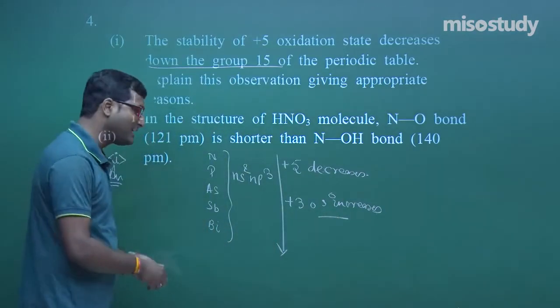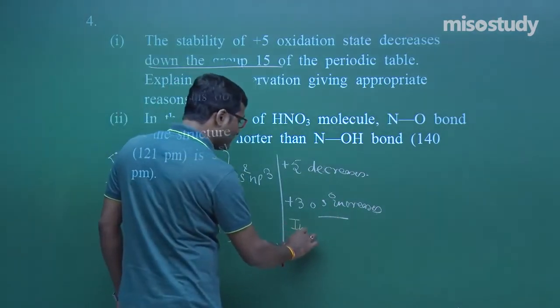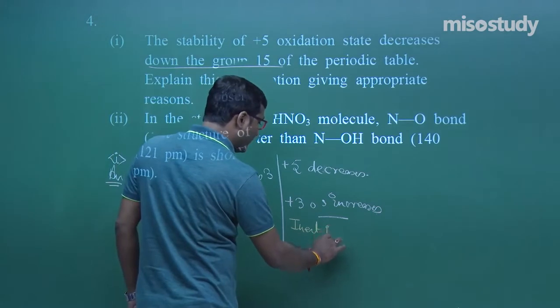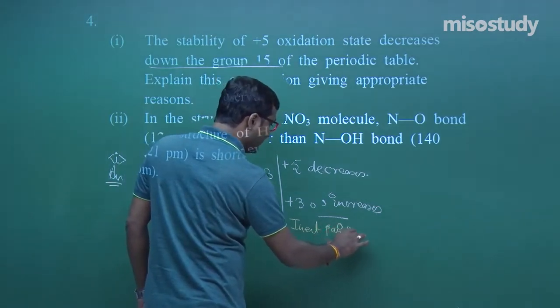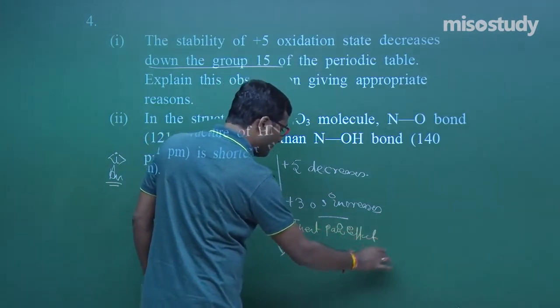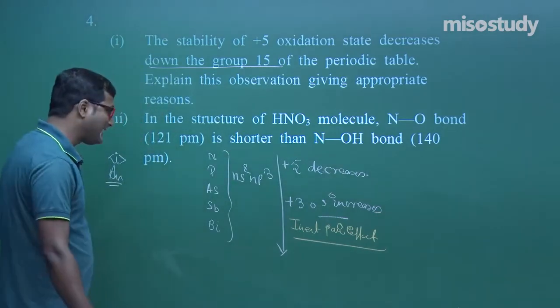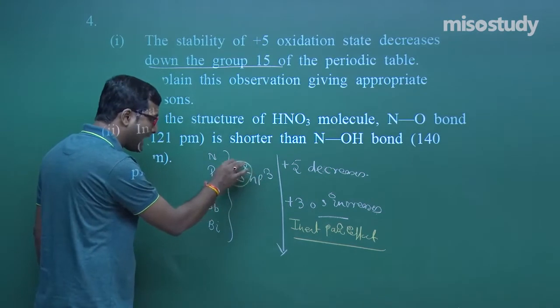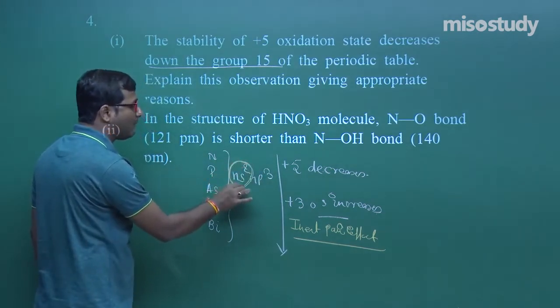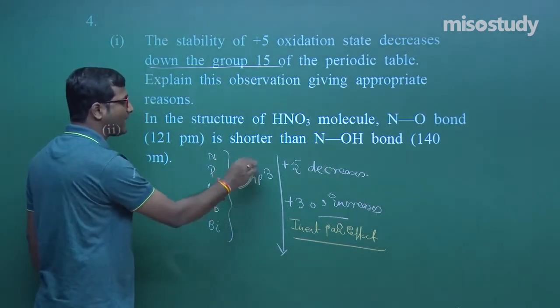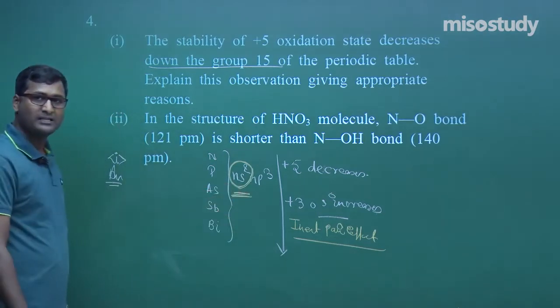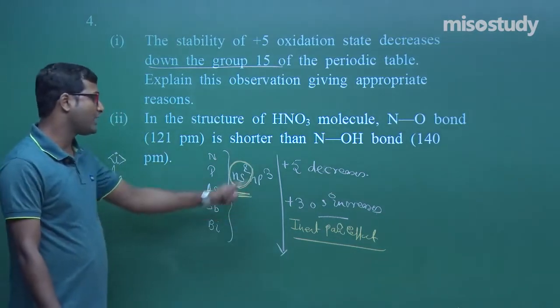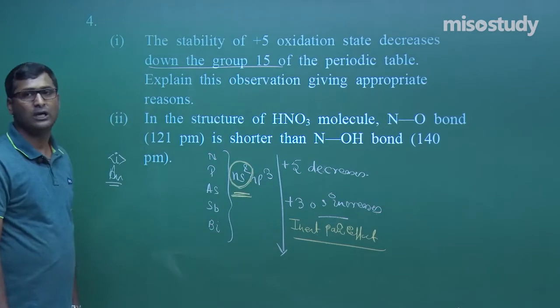What is the reason behind it? The main thing, my friend, is the inert pair effect. Due to the inert pair effect. What is the inert pair effect? When we move down the group, the s electrons hardly participate in bond formation. The reluctance of s electrons to participate in bond formation increases down the group.